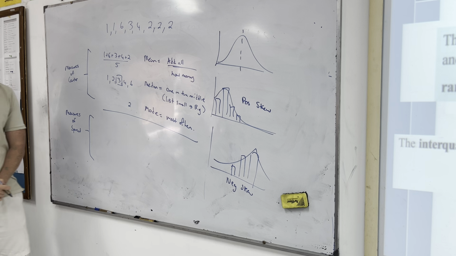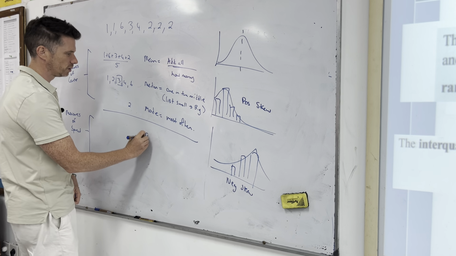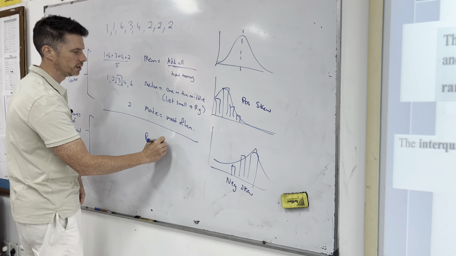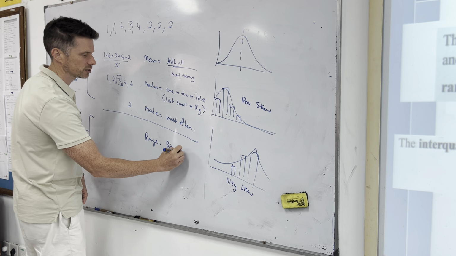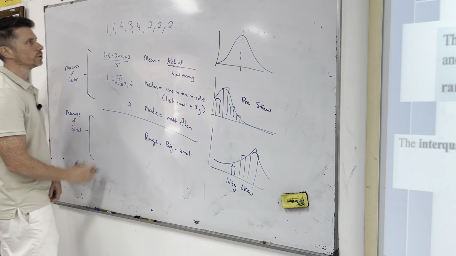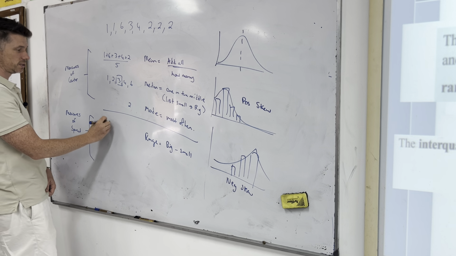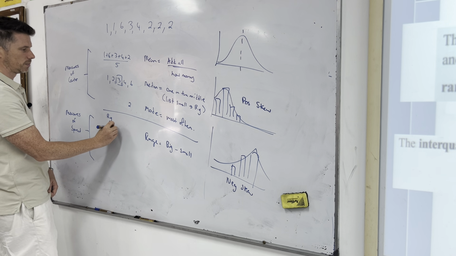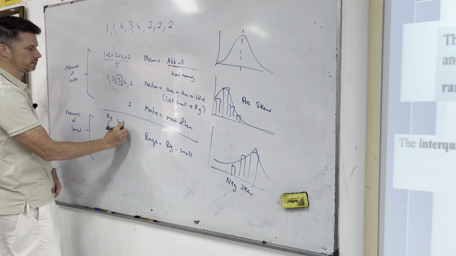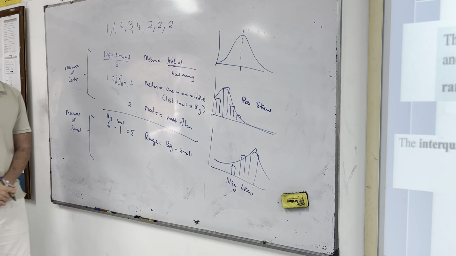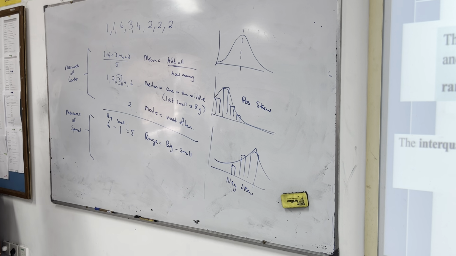The measure of spread you would have done so far is something called the range, which is the biggest number minus the smallest number. So in this data set, the range is 5. 6 is the biggest, minus 1, the smallest, which is 5. So you would have done that before, I presume.